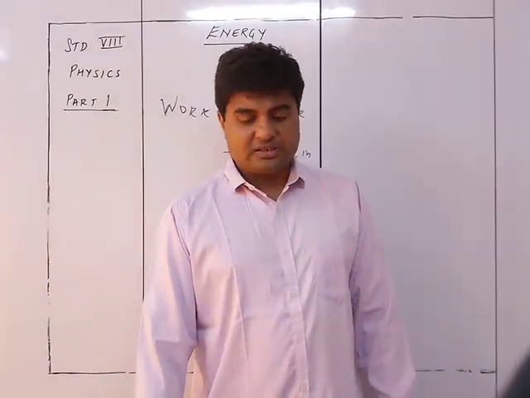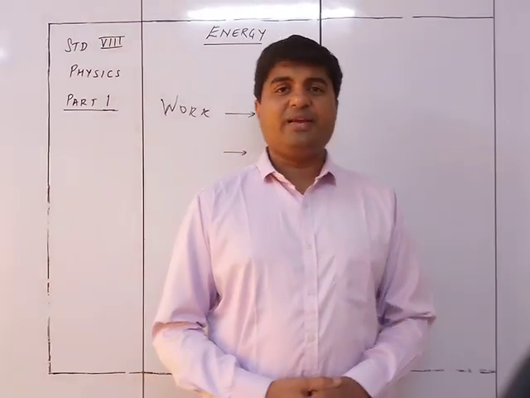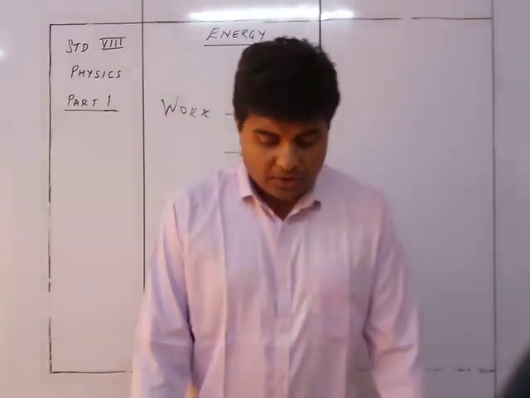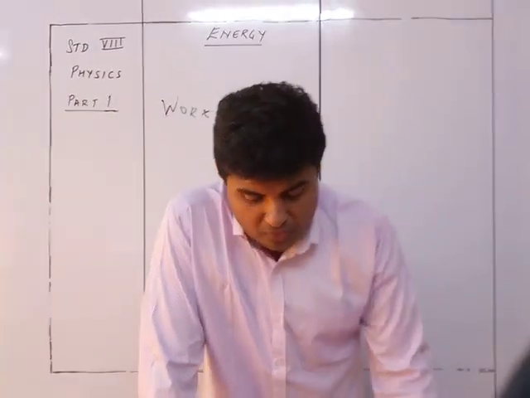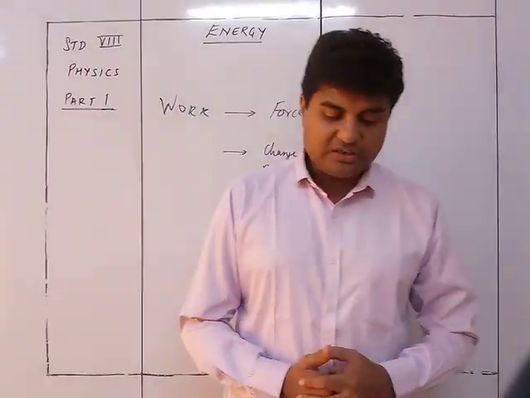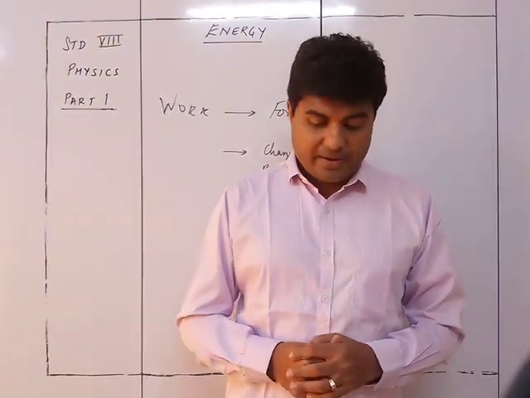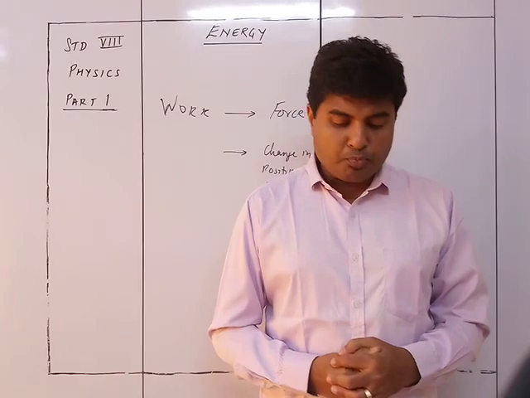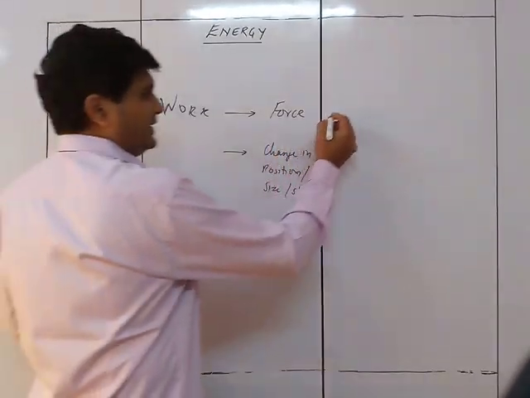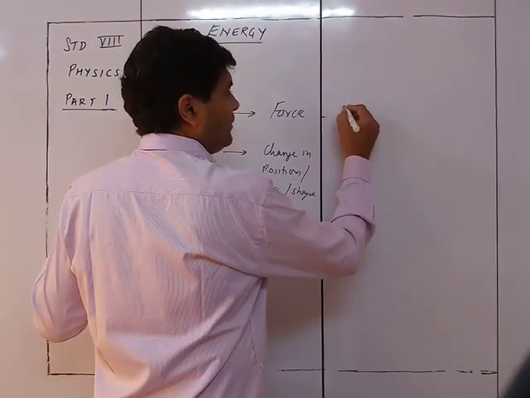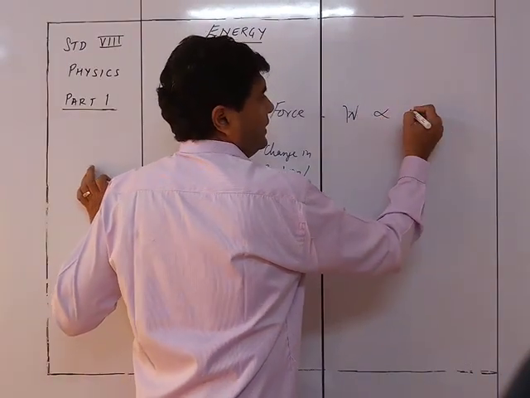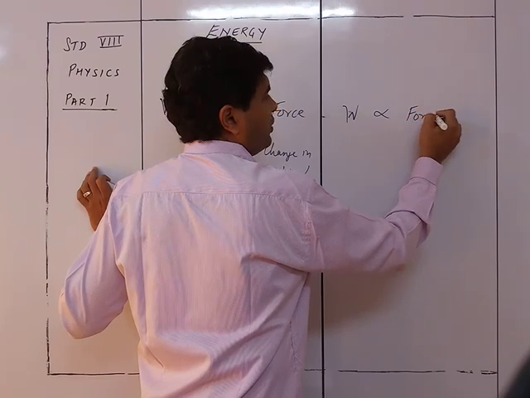Hence we have the factors affecting the amount of work done. So we can easily find out the factors on which the amount of work done depends. Experimentally it is found that the amount of work done by a force depends on the following two factors. First, magnitude of force applied, and second, distance moved by the body in the direction of the force. So work done will be proportional to the magnitude of the force applied.